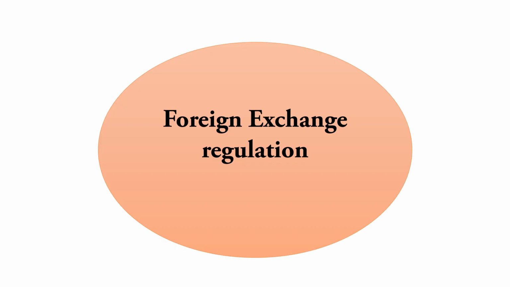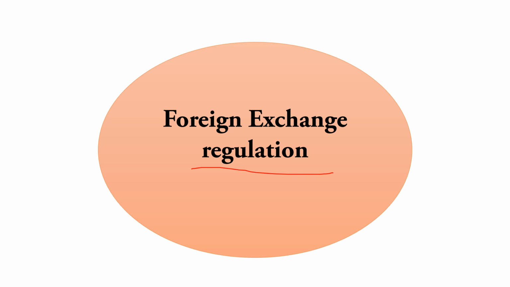Foreign exchange regulation. The seventh point is foreign exchange regulation, under which the importer, the one who is bringing the product, has to ensure that adequate foreign exchange is available for the import of goods by obtaining clearance from the Exchange Control Authority prior to concluding the contract with the supplier.